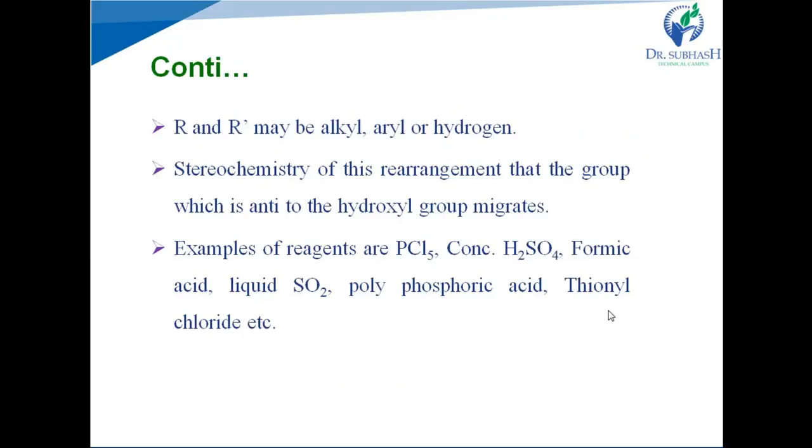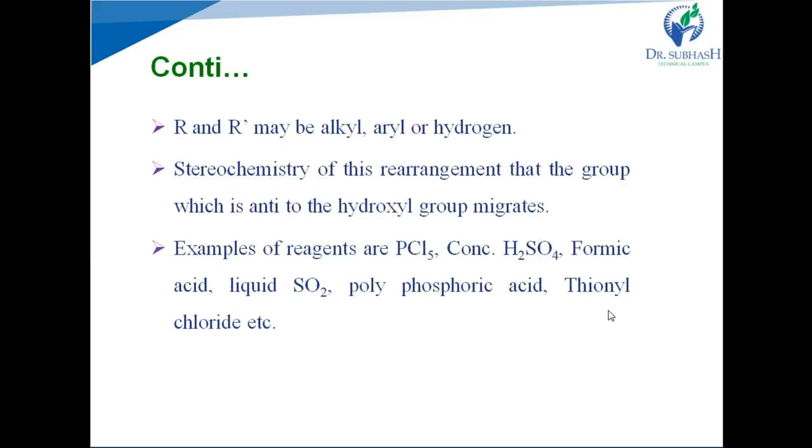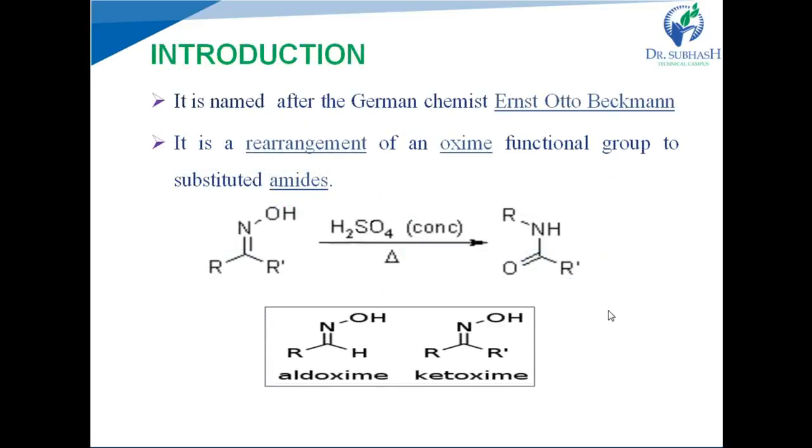Next, in this reaction R dash may be an alkyl, aryl or hydrogen atom. When both R and R dash are alkyl or aryl groups, then it is a ketoxime, and when one R is an alkyl or aryl group and the other is a hydrogen atom, then it is an aldoxime.